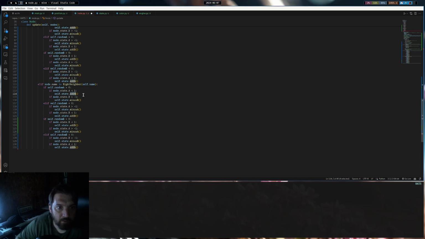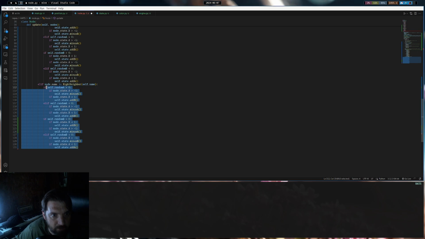So if A is less than 1, we want to try to be like it in that way. And if B is less than negative 1, we actually want to try to do the opposite. We want to go the opposite direction. We want to try to overtake B. And really what we need to do is change the logic here too. So if it's greater than negative 1, and if B is less than 1. So we want to invert our logic. That's essentially all we do. And it's really almost the same logic here, actually, now that I think about it. So we could even simplify this more.